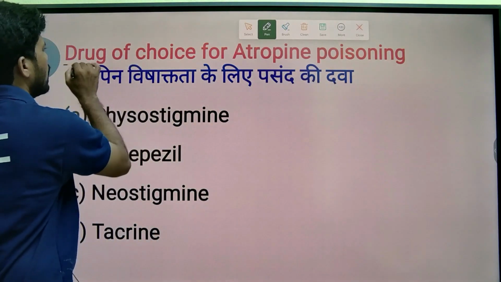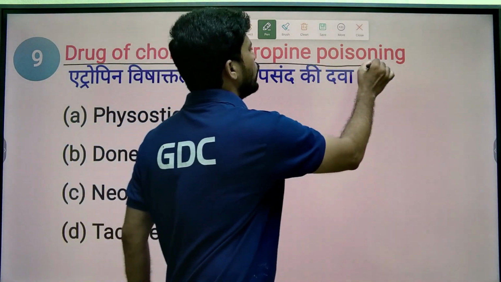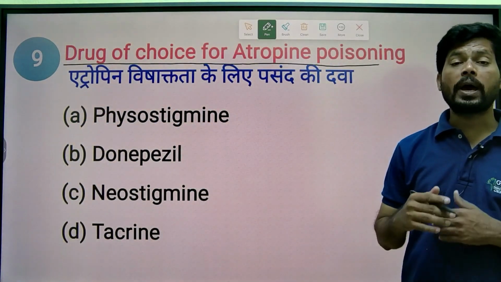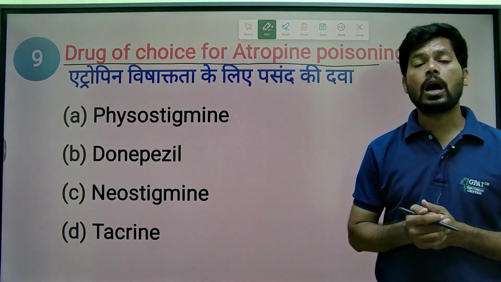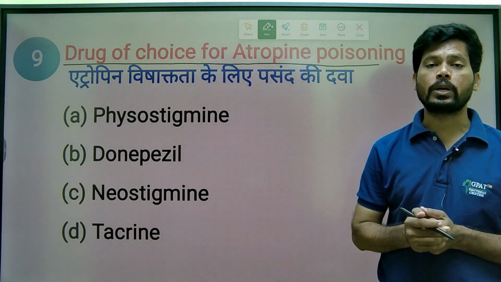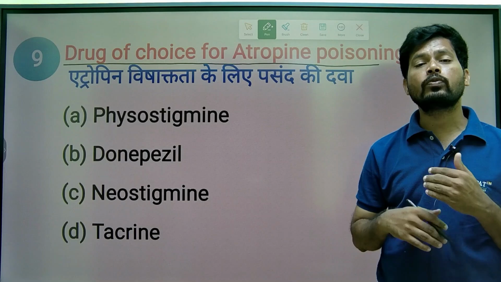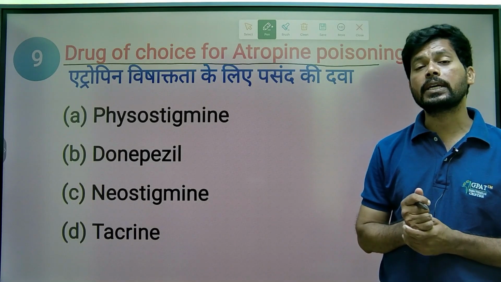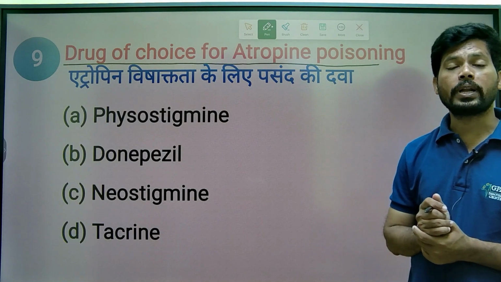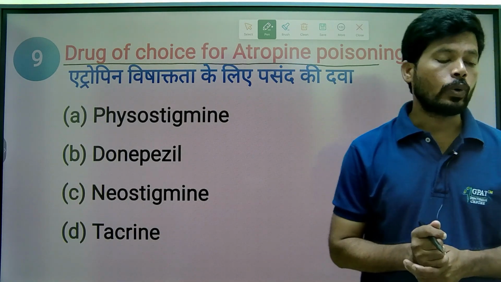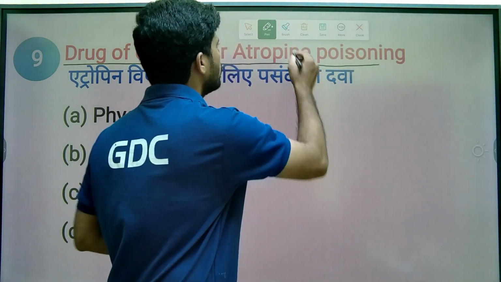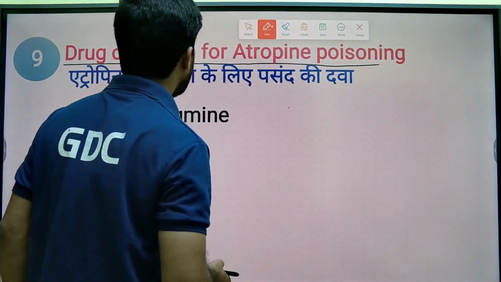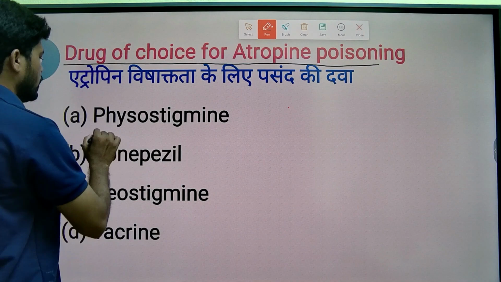The next MCQ is: drug of choice for atropine poisoning. Atropine is from Atropa belladonna. Atropine is a parasympatholytic and shows action opposite to that of acetylcholine. Excess atropine overdose may decrease muscarinic receptor function, simply decreasing the parasympathomimetic, that is acetylcholine, function. So what is the antidote for overdose of atropine poisoning? Atropine blocks the muscarinic receptor and prevents the binding of acetylcholine.